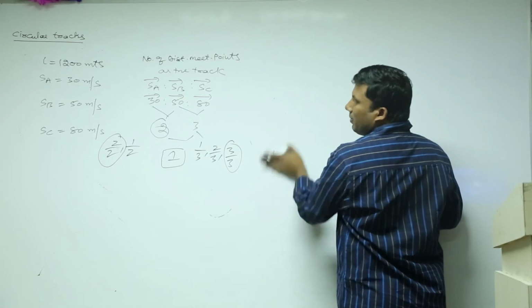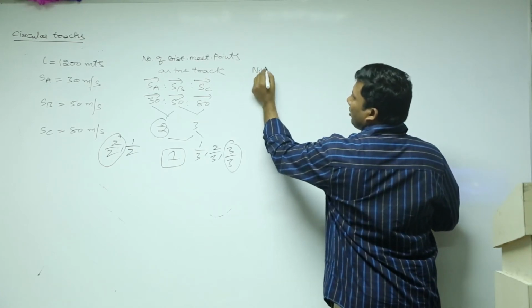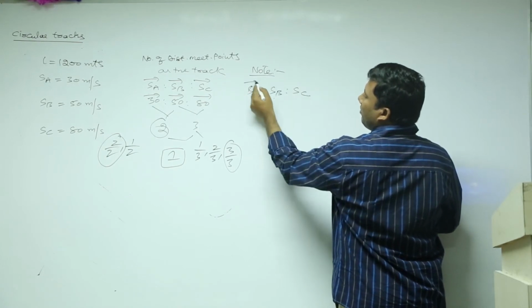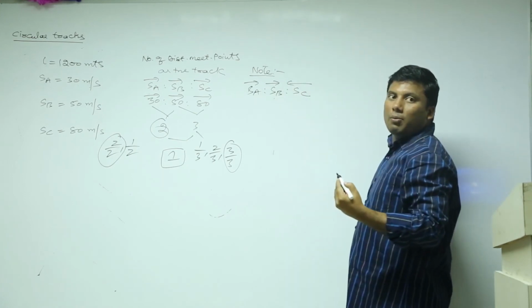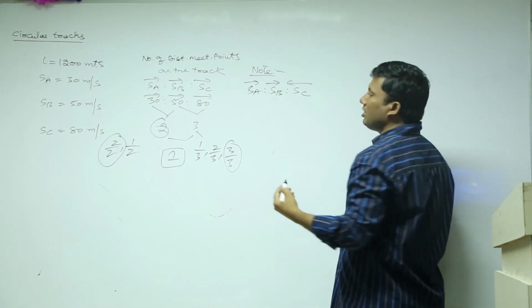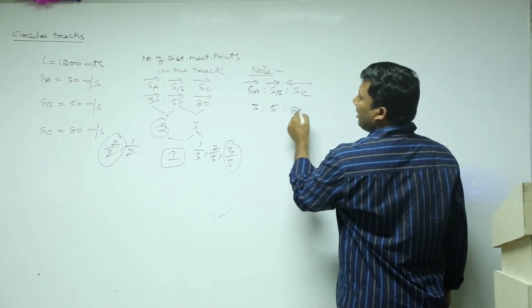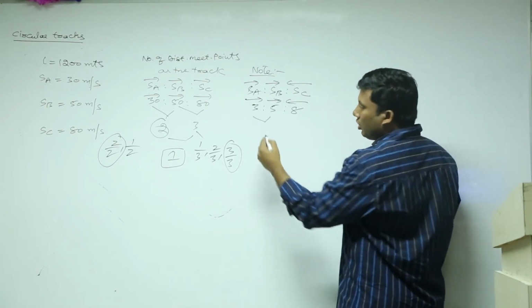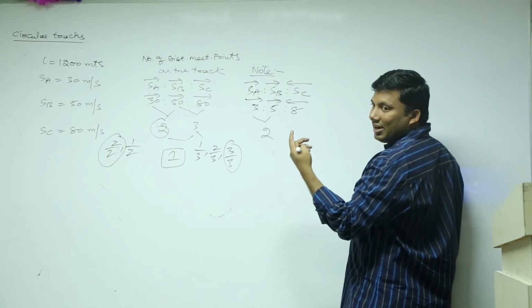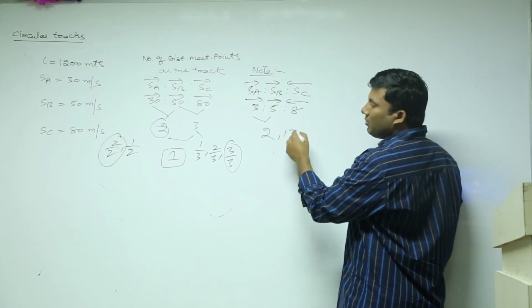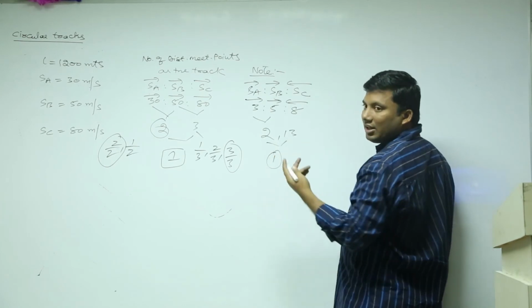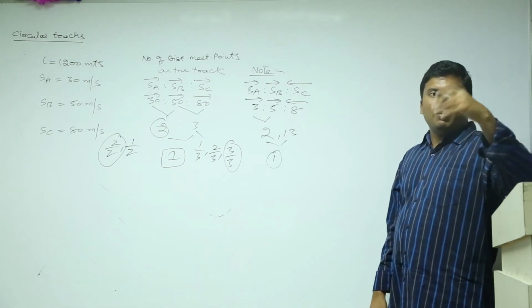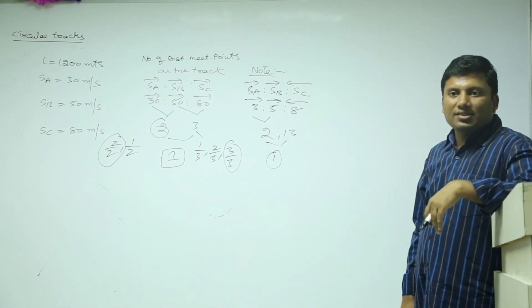Now, the best thing about this one is, I will solve 2 questions. SA is to SB is to SC, 3 is to 5 is to 8. A and B are moving in the same direction, C is in opposite. Same direction means 3 and 5, how much? 2. Either you take BC or AC. 5 and 8 opposite direction, opposite means 13. 2, 13, only 1. HCF is 1. You create as many questions as possible by interchanging arrows. You will get all answers.